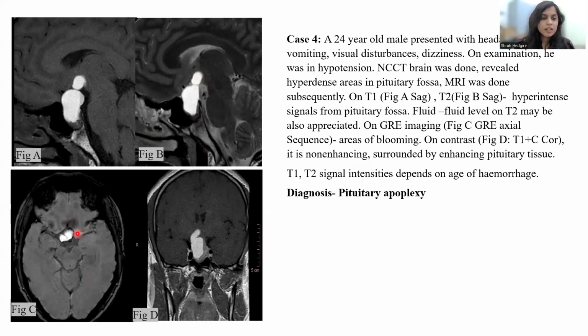On gradient imaging, we can see the areas of blooming surrounding the pituitary. On post-contrast image, we can see the non-enhancing lesion surrounded by the normally enhancing pituitary parenchyma. The diagnosis of pituitary apoplexy was made. The T1 and T2 signal intensities of pituitary apoplexy depends on the age of hemorrhage.